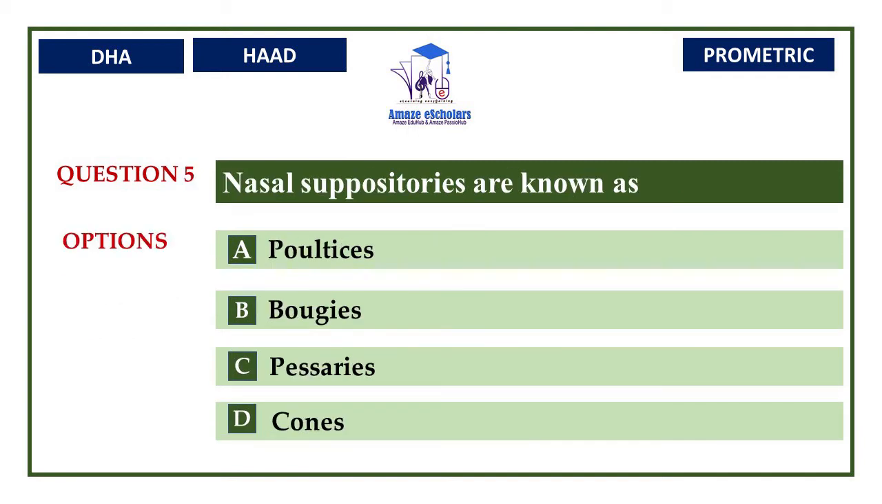Question number 5. Nasal suppositories are known as option A, Poultices, option B, Bougies, option C, Pessaries, option D, Cones. The correct answer is Bougies. Bougies is also known as nasal suppositories. Poultices is a kind of herb material which is applied to the body to relieve soreness and inflammation. Pessaries, it's a device that can be inserted into the vagina. It is often used in uterine prolapse cases.